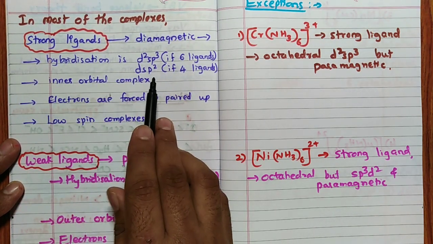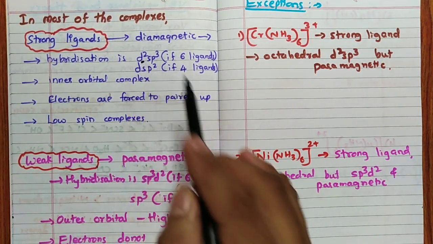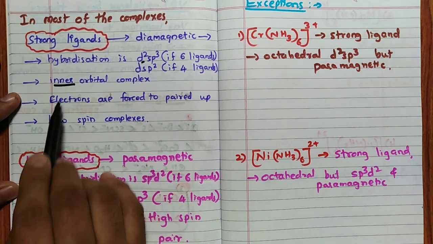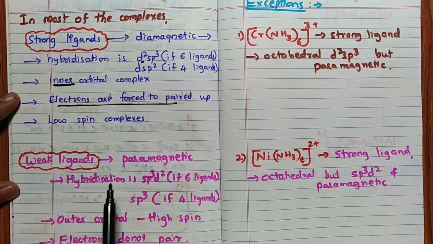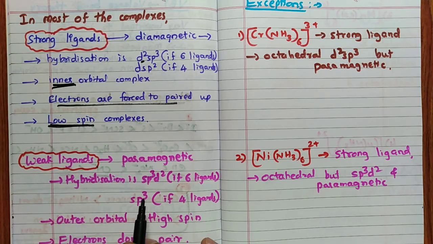Inner orbital complex. Always remember. So diamagnetic, inner d orbitals are involved. Correct? So inner orbital complex: electrons are forced to pair up. Low spin complex. Inner orbital complexes are called low spin complexes. These are the things you have to remember for strong ligand.